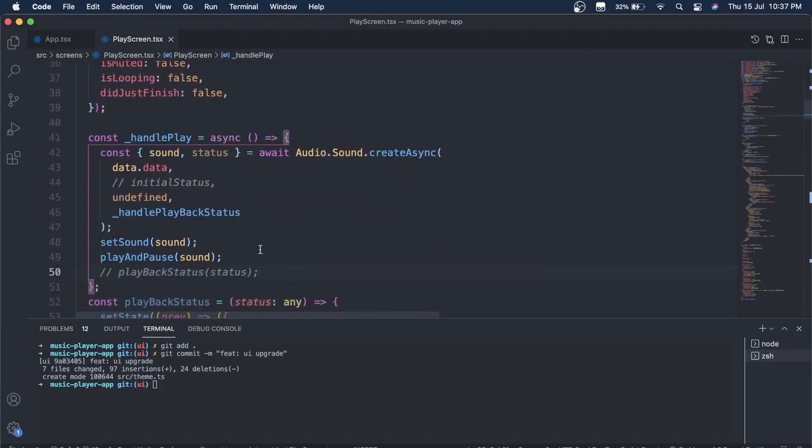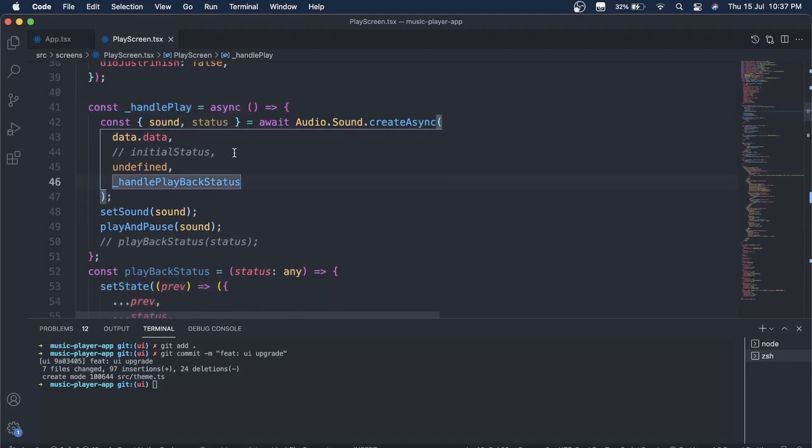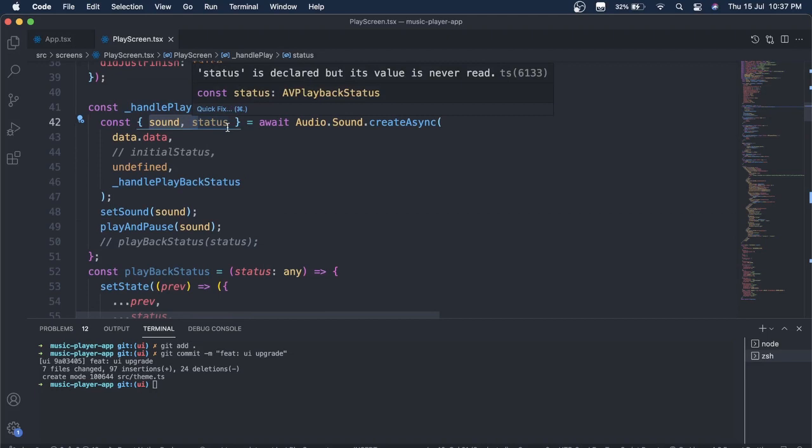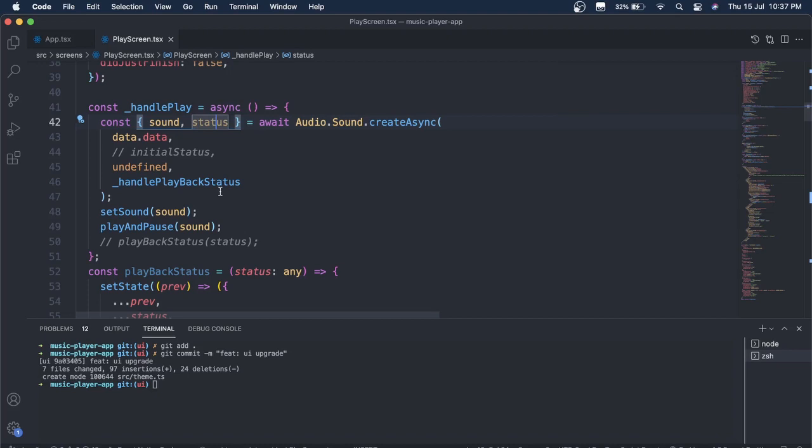So now in the last video we have already worked up to this handle play function. Inside the handle play function we get two things, sound and a status. Currently I'm not using the status, but we will need to use it after a while. In sound we actually get all the functions that basically control our audio player. That's the reason I'm adding sound to a state, so that it is accessible to other functions as well, which we will need.